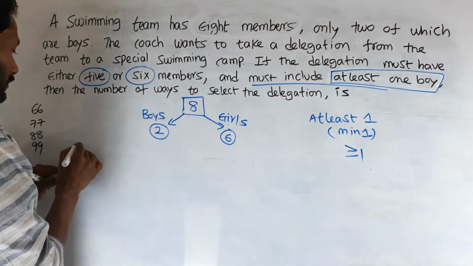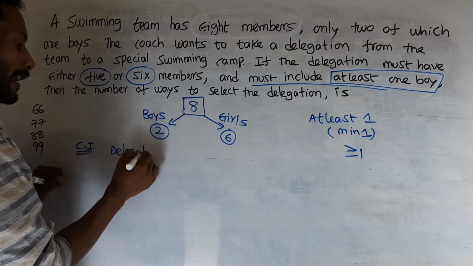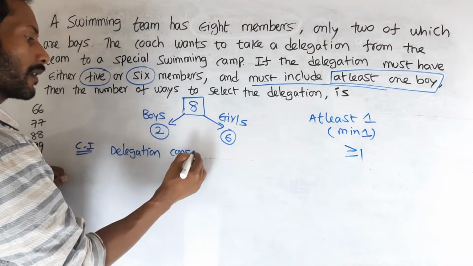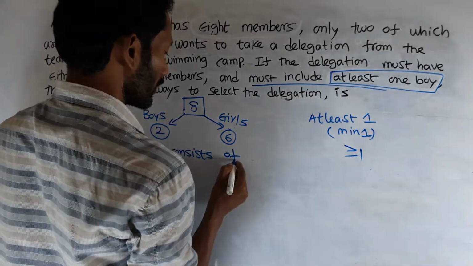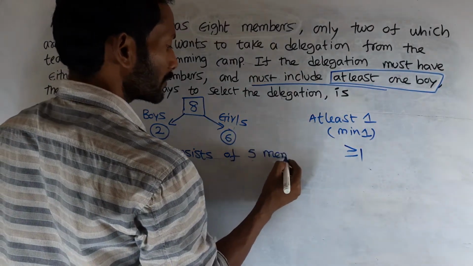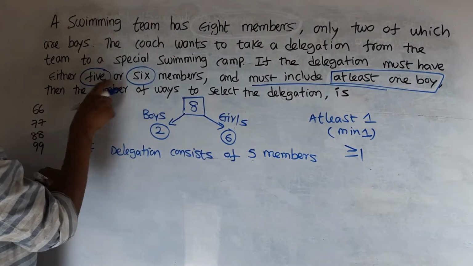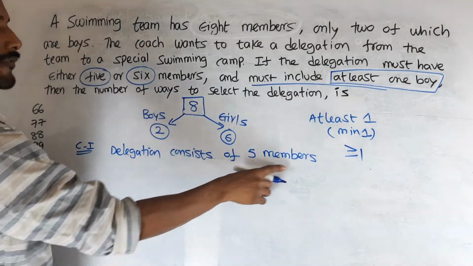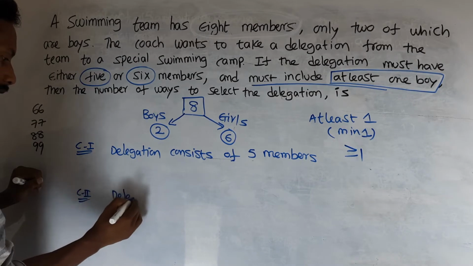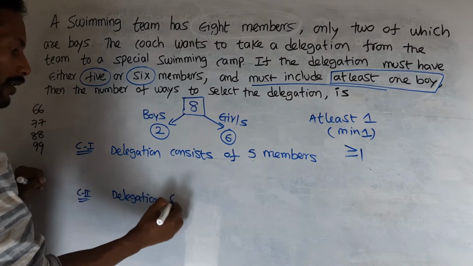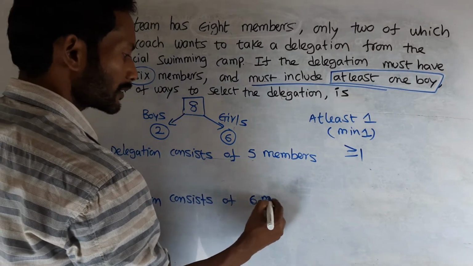Here are two cases. Case 1: the delegation consists of 5 members, since the delegation must have either 5 or 6 members. Case 2: the delegation consists of 6 members.